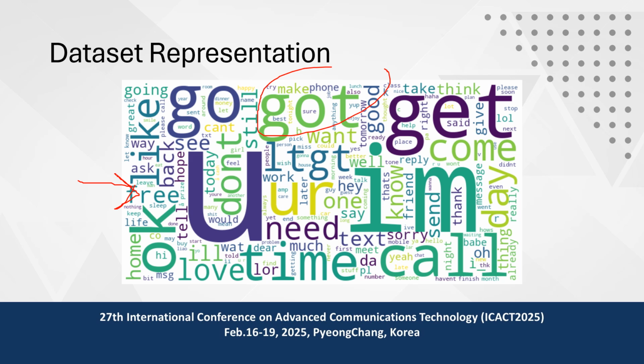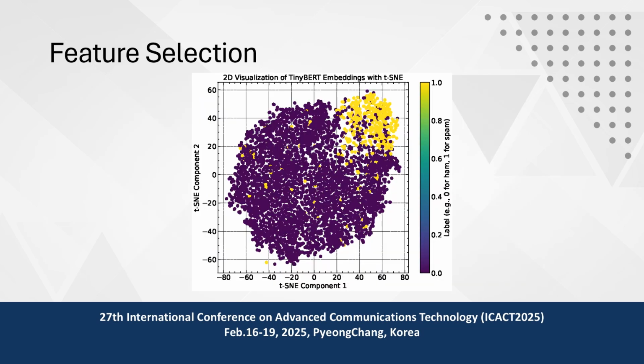First we check which are the most frequent words, and we remove the stopwords also, because they don't carry any significance. After removing the stopwords, we pass the text through the TinyBERT model for extraction of the features. So this is the t-SNE representation of the extracted features.